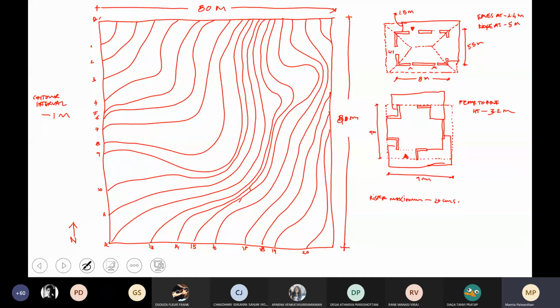Suppose I say that rain is going to fall on this site. Where will the water come from? Where will the water run out from? Can we make that out? Anyone? Where the lines are concentrated, those are steeps, so from there it will flow. Correct. No, not necessarily only where the lines are concentrated. You can see that there is a valley which is being formed. Can you see a valley?